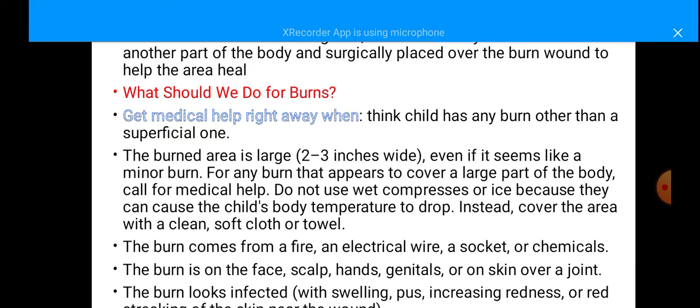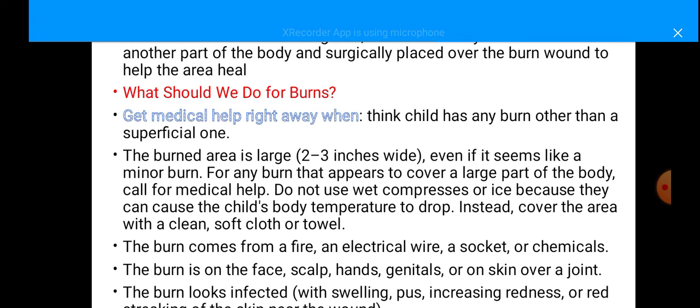If the burnt area is large, even if it may be a minor burn, or the burn appears to cover a large part of the body, call for medical help. Do not use wet compresses or ice, because they can cause the child's body temperature to drop. Children develop hypothermia quickly, so we should not use wet or ice compresses. Instead, we should clean and cover the burnt area with a soft cloth or towel.